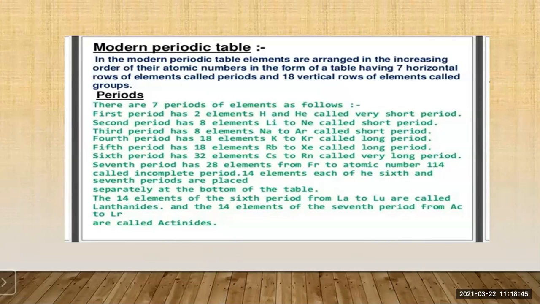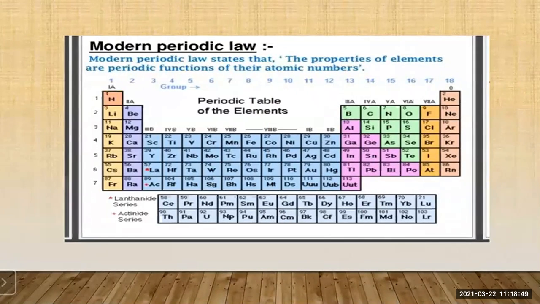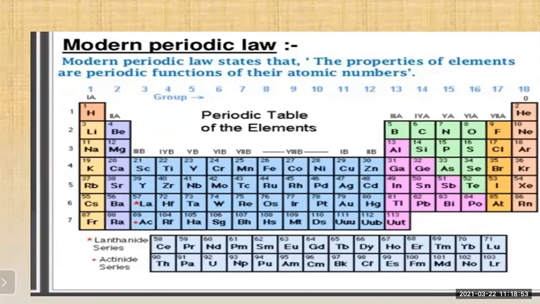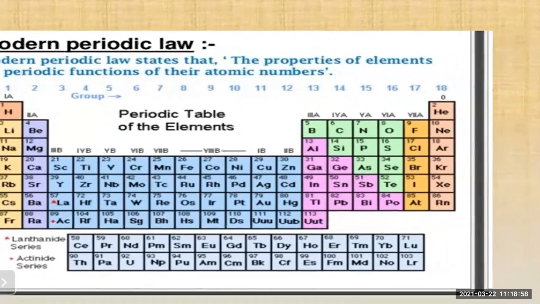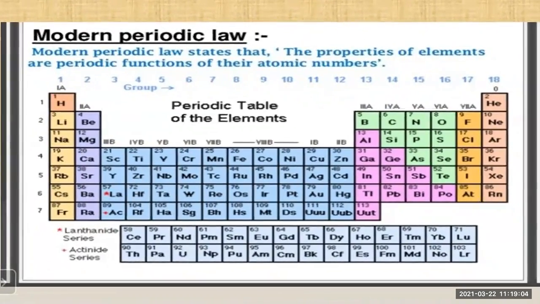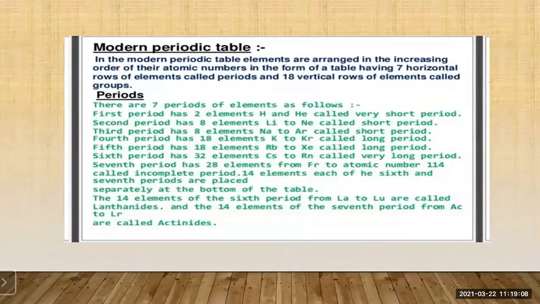So let us see, the first period has 2 elements. Here, number 1, it is written hydrogen and helium. Now helium is an inert gas, therefore it is placed in the last column. So the first period has 2 elements, hydrogen and helium. They are called a very short period.